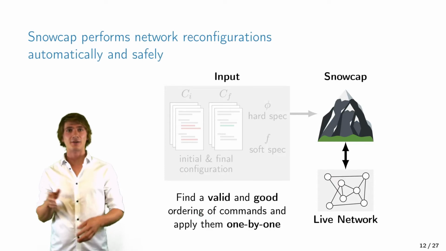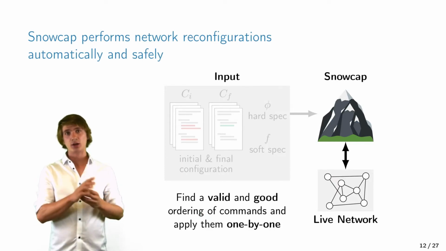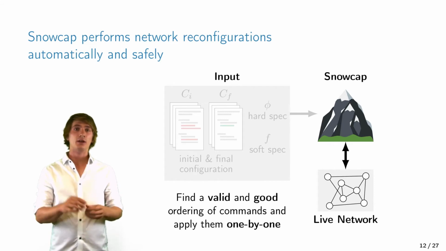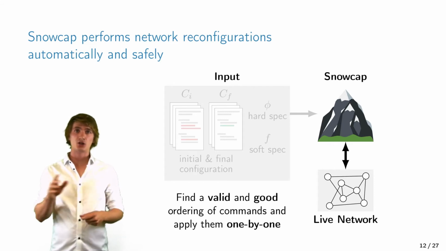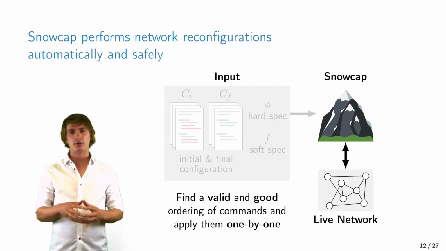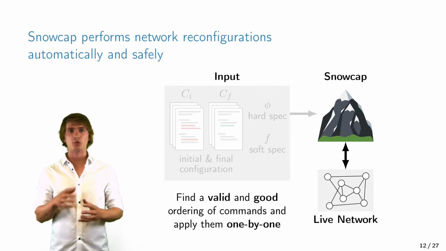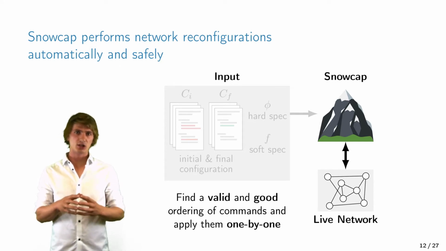Based on the initial and final configuration, the hard specification and the cost function, Snowcap will find an ordering of these commands that will satisfy the hard specification while minimizing the cost function. Snowcap will then apply these commands one by one to the network, letting the network converge in between. This way, Snowcap can safely perform the network migration.